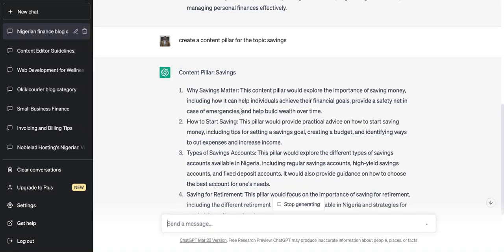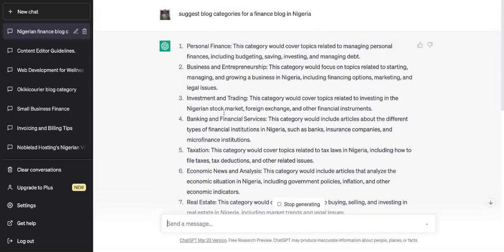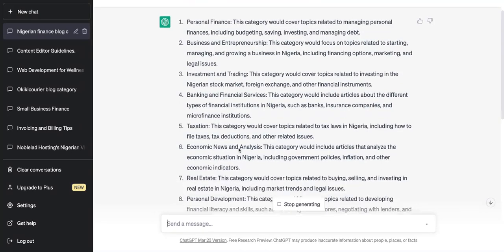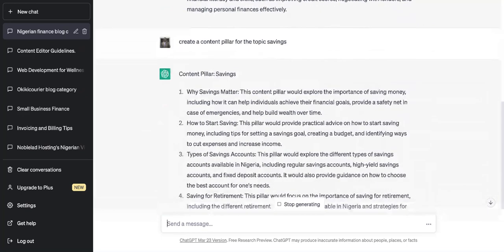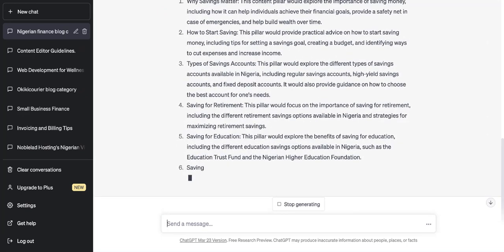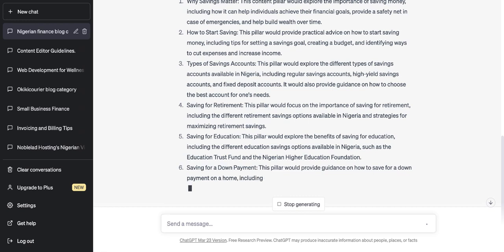Case of emergency, and that's talking about budgeting. There's no way one or two of these content will not connect to each other. But what it would have made your blog is an authority, a complete authority on the topic that's around savings.